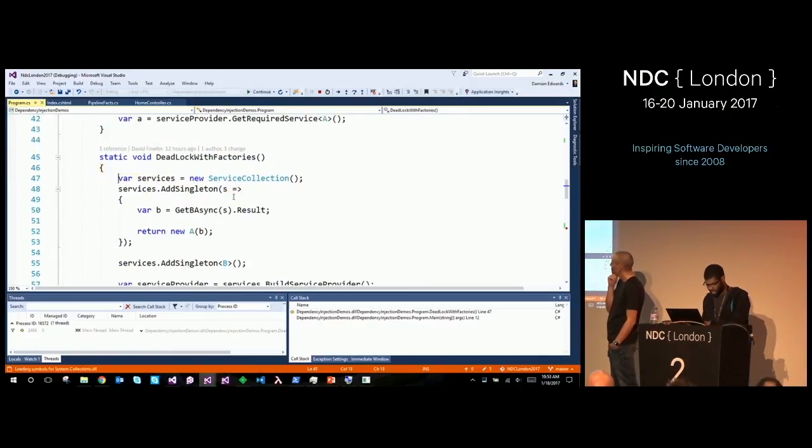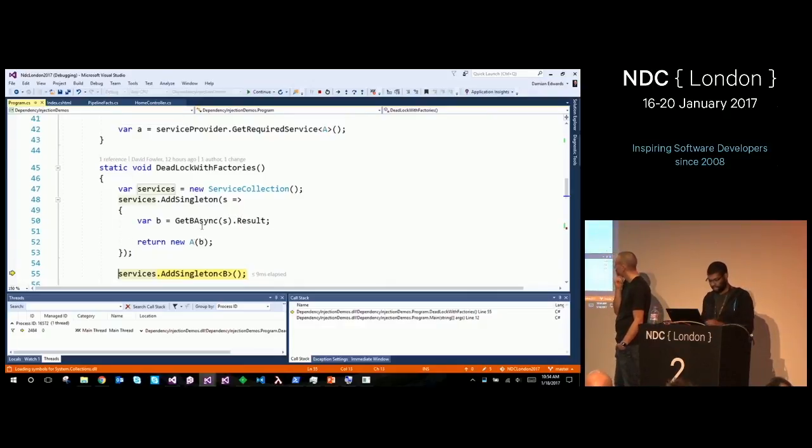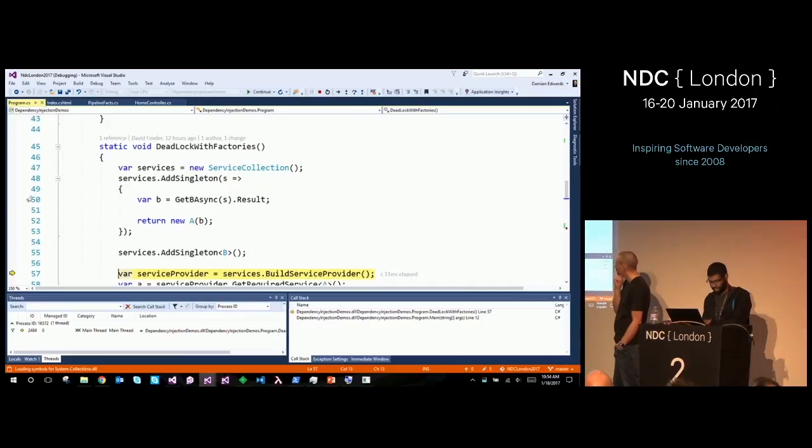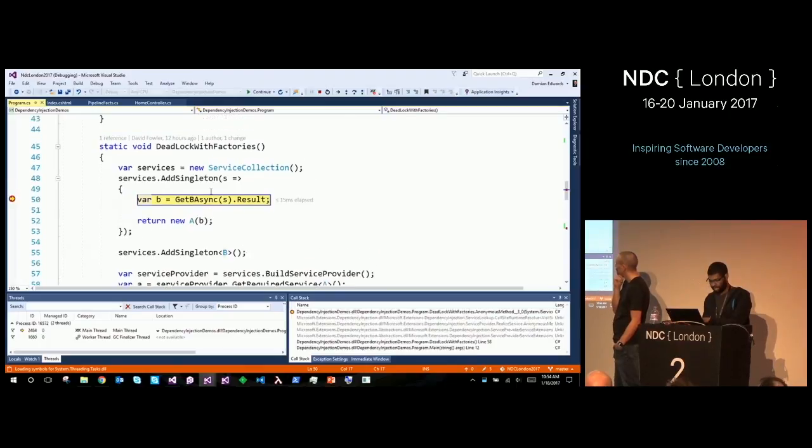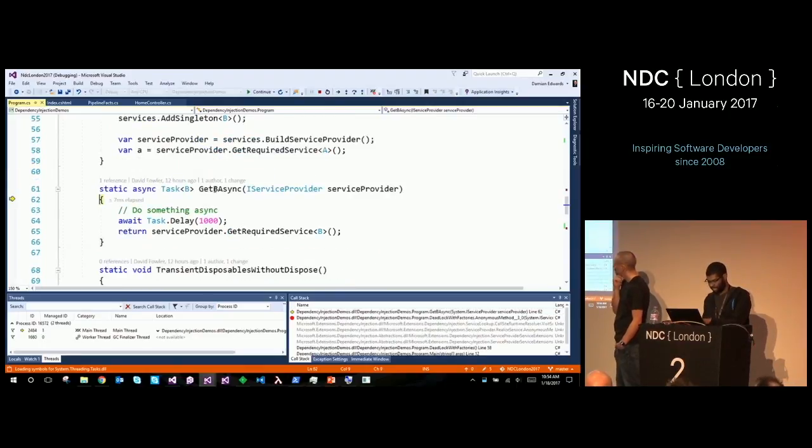Now I go into my function, I add singleton for A, and in that factory, what it does is it gets a B asynchronously, does .Result, and creates a new A with a B. I'm going to put a breakpoint here so you can see what happens. And then I call GetService A, which calls GetBAsync. And what GetBAsync does, it does something asynchronous, comes back and then calls GetService B. So it's basically just calling GetService on B after a thread hop.